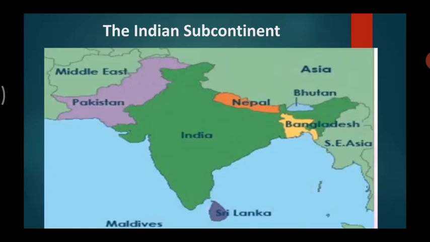You can see towards the northeastern part, there is Nepal, Bhutan. Towards the east is Bangladesh. Towards the south you can see Sri Lanka. Then towards the northwestern part you can see Pakistan. So these are all our neighboring countries.